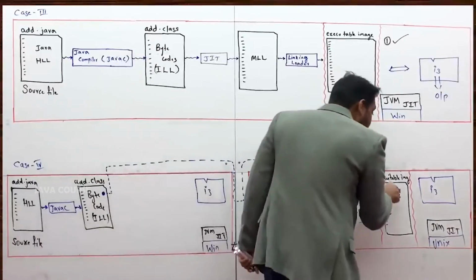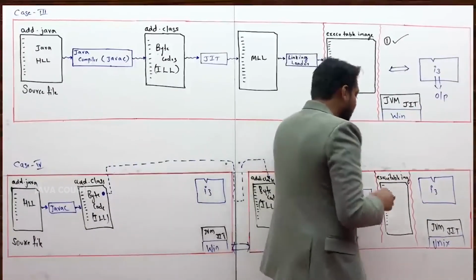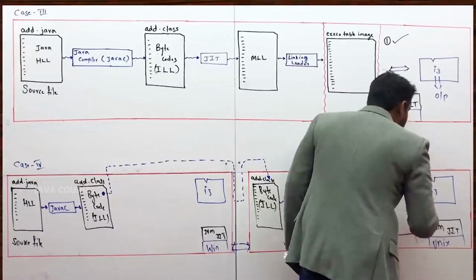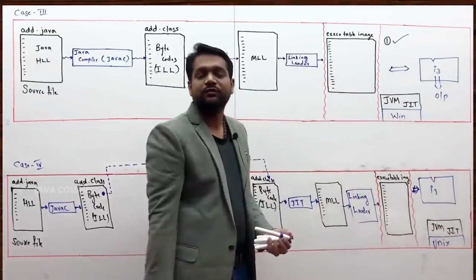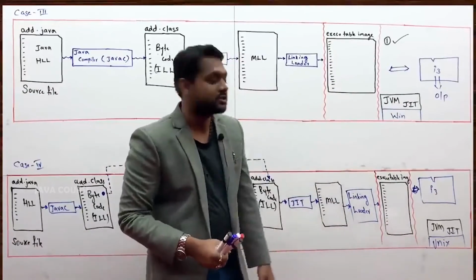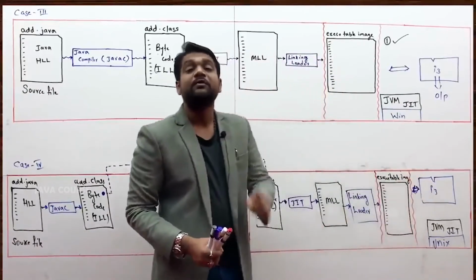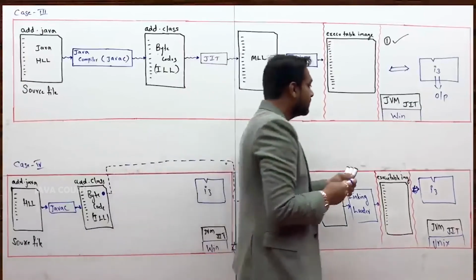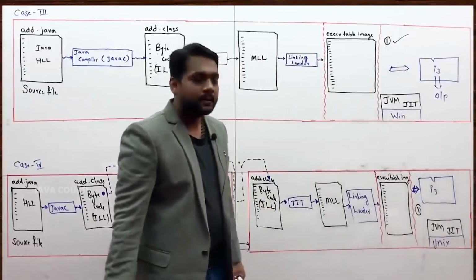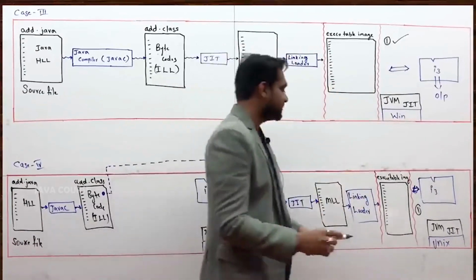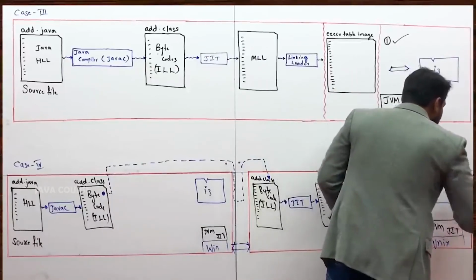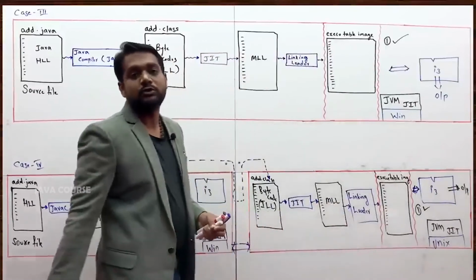This complete executable image, if you try to give its instructions to the processor, again I would repeat, never ever think the processor will directly execute. Your OS will tell the processor to perform one check, because you are about to execute a Java program. What is the check? Do we have JVM installed in the computer? Yes, the check is passed. If the check is passed, certainly this fellow will execute the contents and he would give the output.